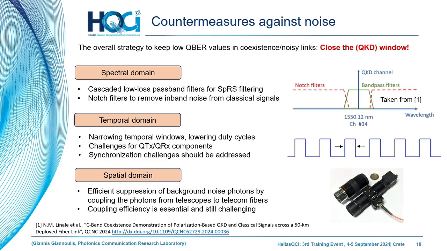We need temporal filters, temporally narrow windows, in order to detect the photons in a narrow temporal window, and also in the spatial domain, coupling the radiation into a single mode fiber, for example in satellite QKD links, in order to block the background noise using this method. This is more or less the idea and the strategy for lowering the quantum bit error rate in practical QKD systems.